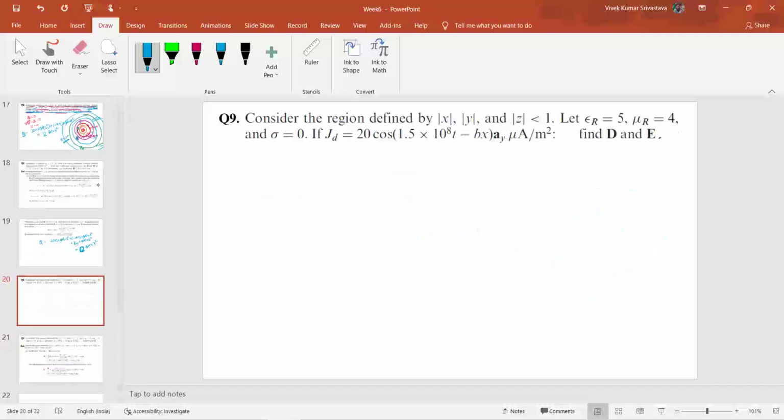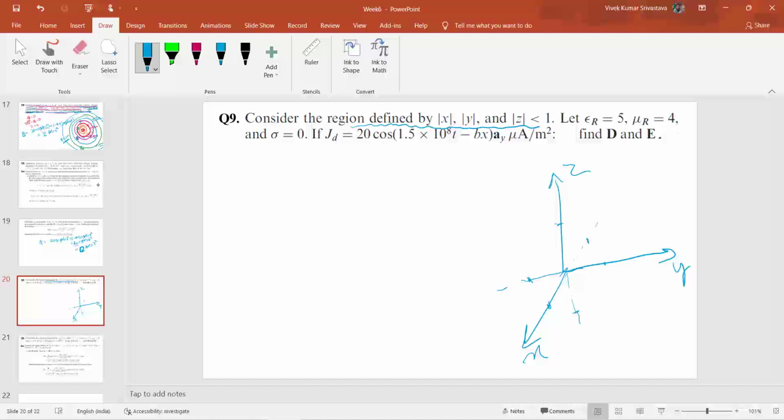So let us move to the next question. Here it is given to consider the region defined as modulus of x, modulus of y, modulus of z less than 1. Means in the coordinate system x, y and z, x will start from minus 1 to 1, y will start from minus 1 to 1 and z will start from minus 1 to 1.